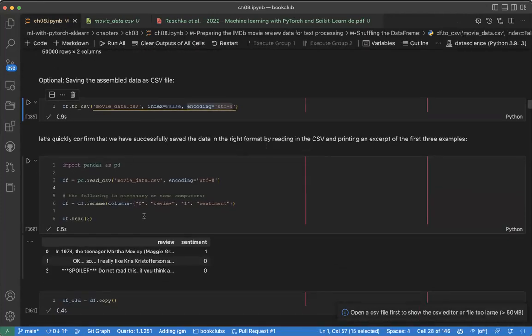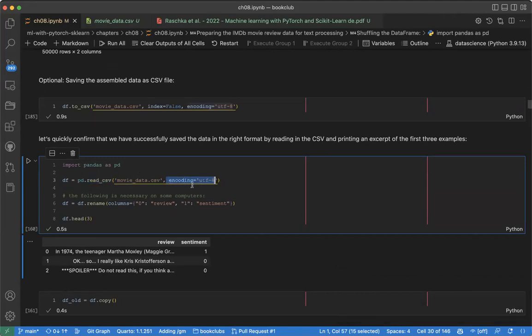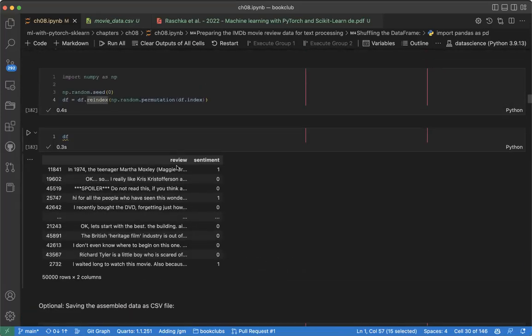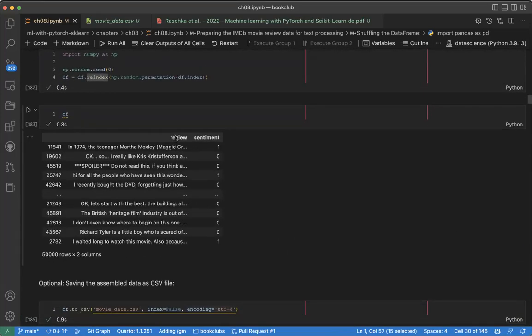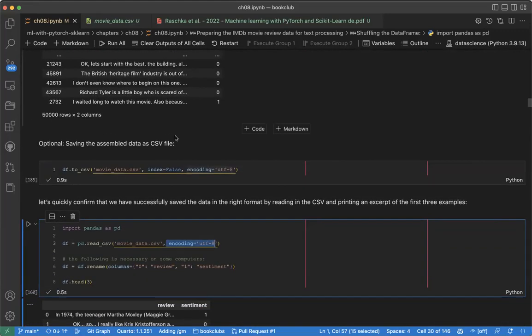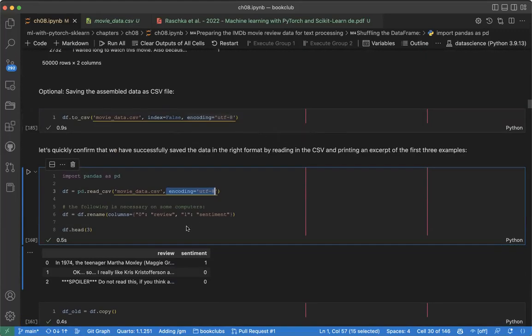Okay, so you can see here we now load the data. We just want to load it after saving it to see whether the data is correct. We can use read CSV, and here we provide the encoding scheme, which is UTF-8. And now we have this df rename column: 0 is review, 1 is sentiment. So here you can see our data. Previously it was review, sentiment.